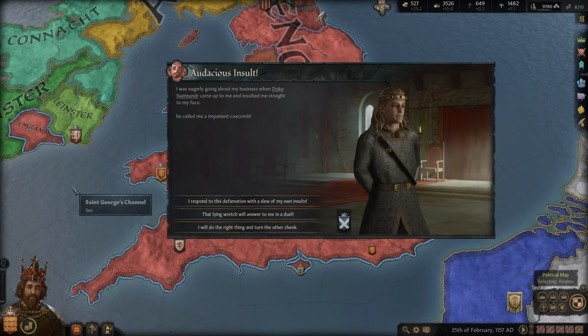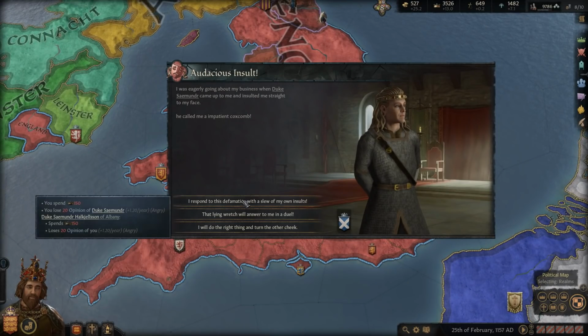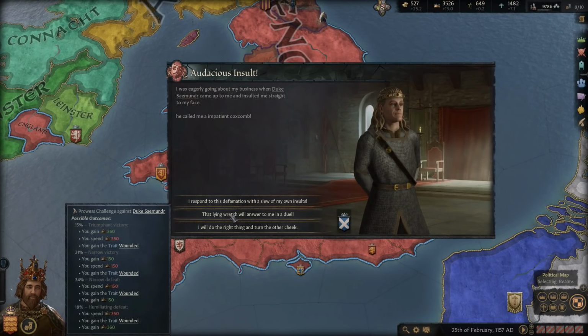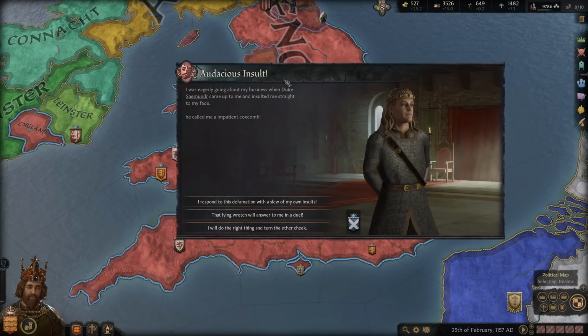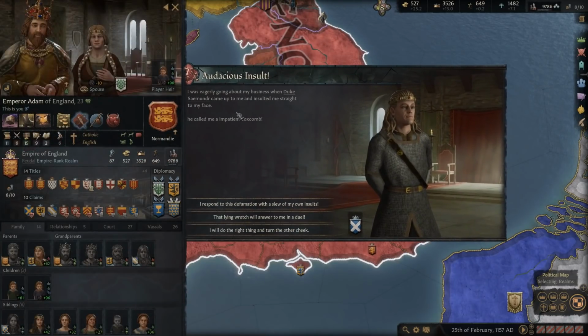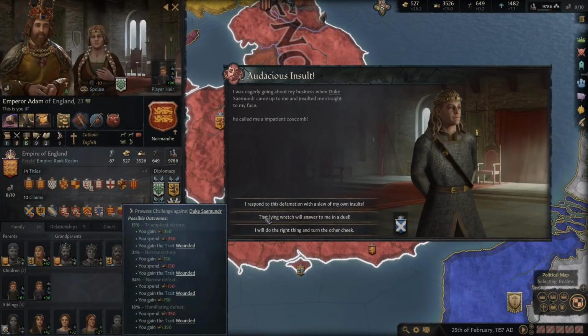I respond to this defamation with a slew of my own insults. Maybe that lying wretch will answer to me in a duel, or I will do the right thing and turn the other cheek. Well, there's absolutely no way we turn the other cheek. We are quite arrogant, so we might find ourselves doing this here and trying to battle him.